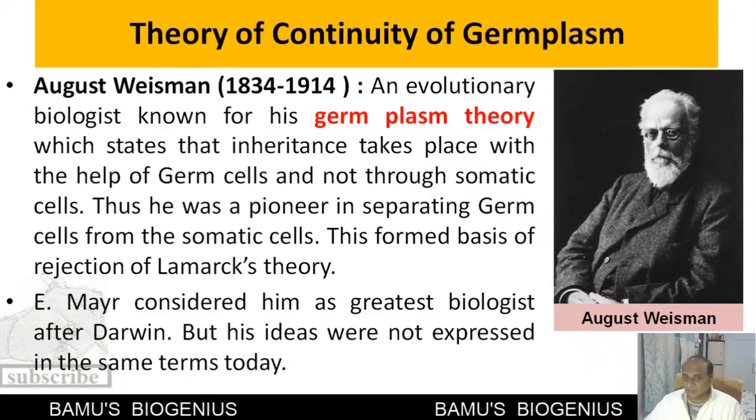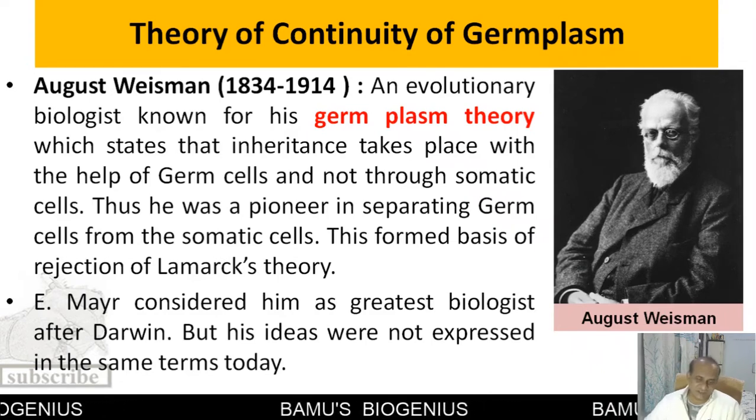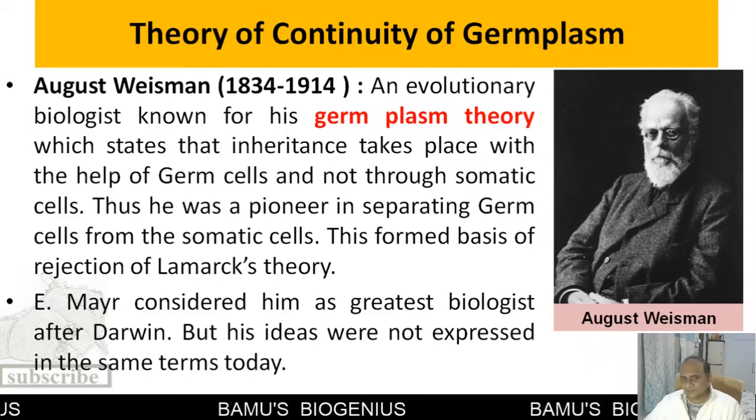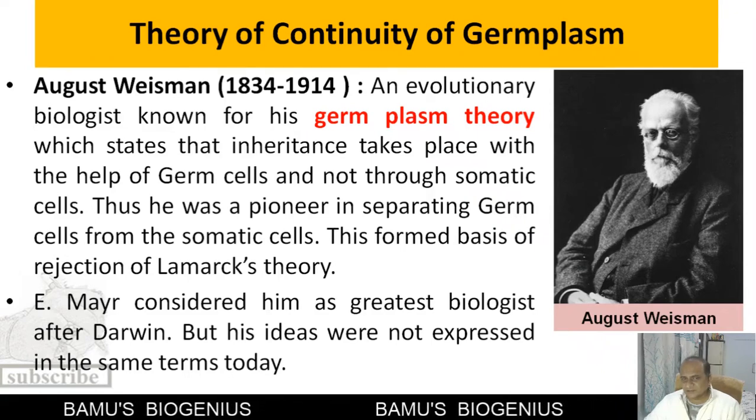Because according to Lamarck, whatever structures are acquired by an organism are seen in the next generation. But the structures that are acquired are somatic, and according to the germplasm theory, inheritance depends upon the germ cells and not on the somatic cells.